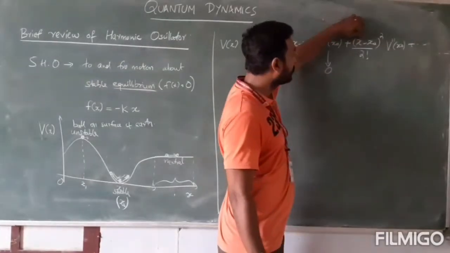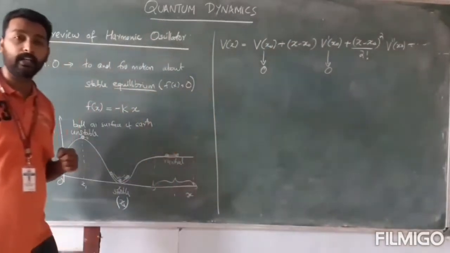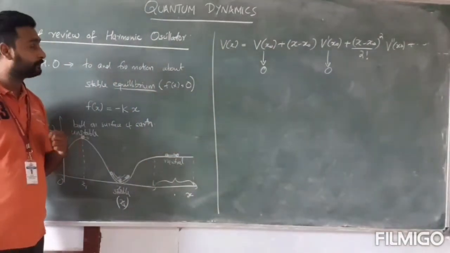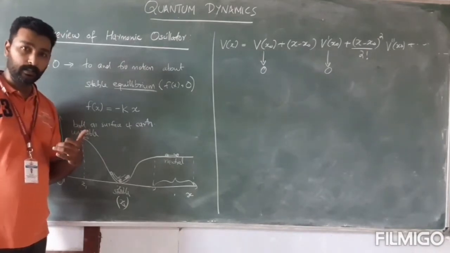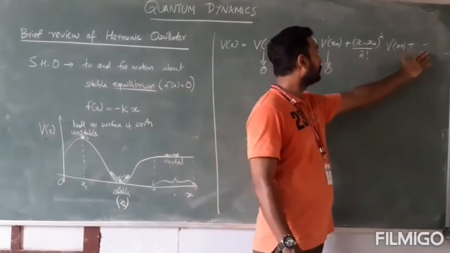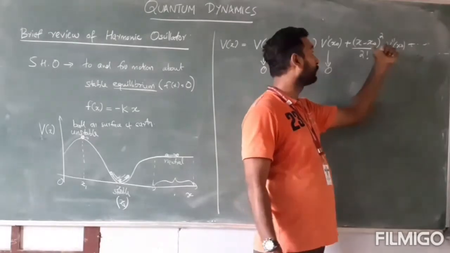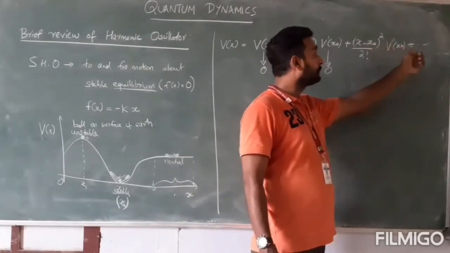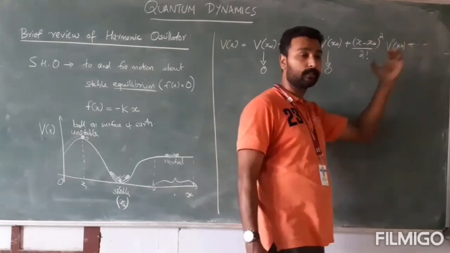Now, x minus x0 gives the displacement of the particle about the equilibrium position. If that displacement is very small, then the third order term would be very small compared to the second order term. So that means I can neglect the higher order terms if x minus x0 is very small.